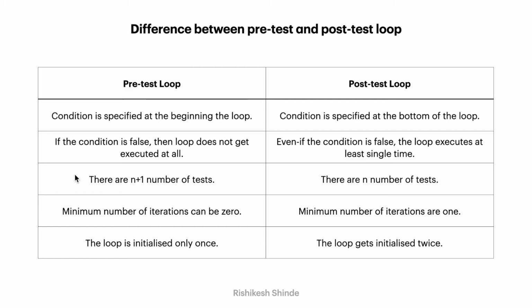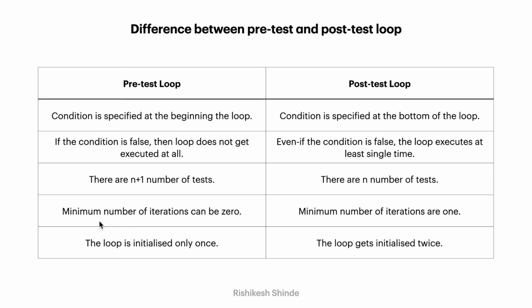Now the next point is there are n plus 1 number of tests in pre-test loop, and in post-test loops there are n number of tests. Because here the condition is at the beginning, even after the last nth iteration, we check the condition one more time, and then that condition goes false, and then we terminate the loop. So tests are n plus 1, but here the condition is at the bottom, so the tests are n.